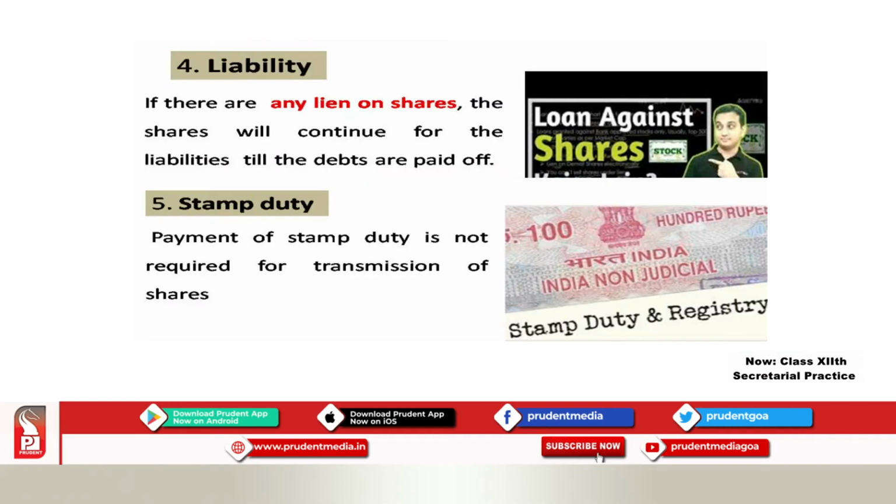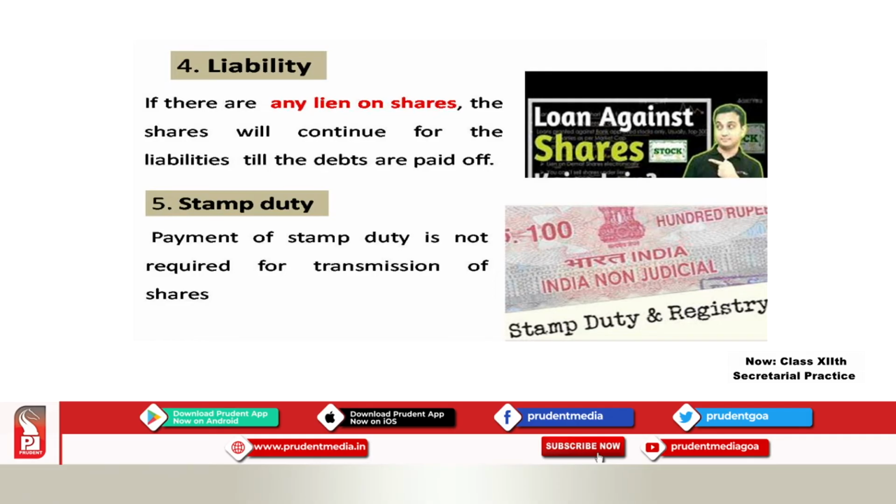That means whatever amount is left to be paid on the shares will have to be paid by my legal representative. Okay? So, if any lien is there or any amount has to be paid on shares, see if there is any lien or I have taken a loan on shares, okay? I have taken a loan, I have kept my shares as a guarantee and I have taken a loan on the shares. So, what happens?